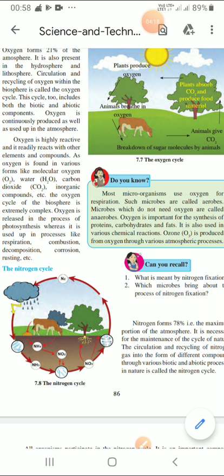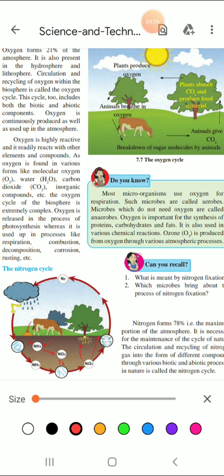The cycle also includes both the biotic as well as abiotic factors. Oxygen is continuously produced as well as used up in the atmosphere. So let me highlight this point for you. It is an important point that oxygen is continuously produced as well as used up in the atmosphere.